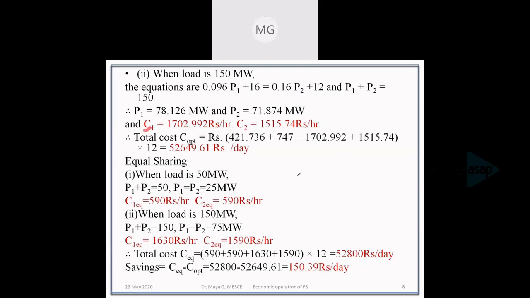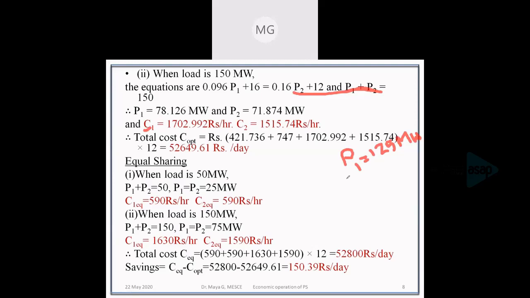The case is if P1 or P2 is beyond a certain limit. Say, after solving these two equations, if I had obtained P1 as 125 megawatt, then when we check for the limits, P1 max is given as 100 megawatt.